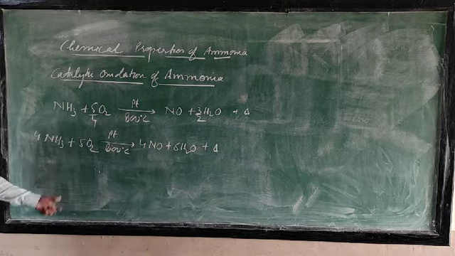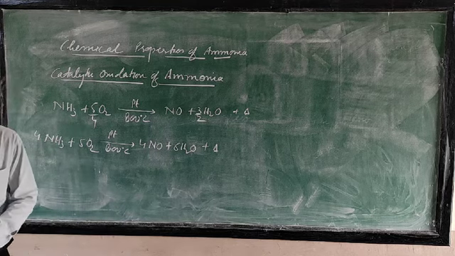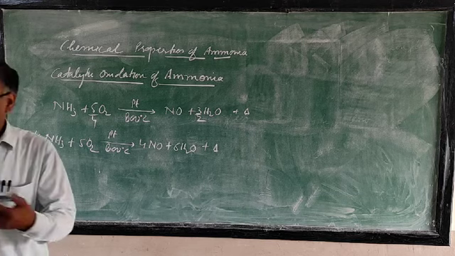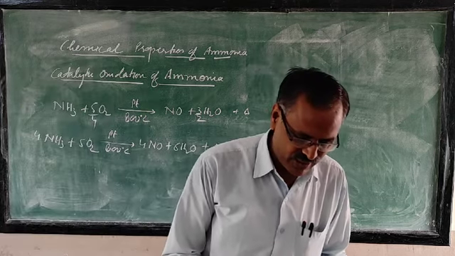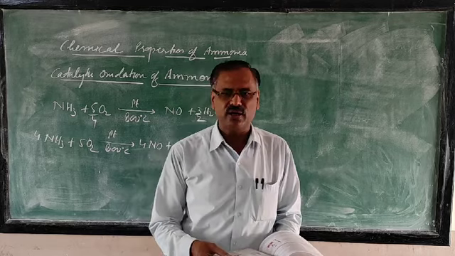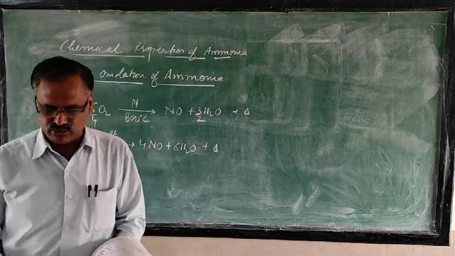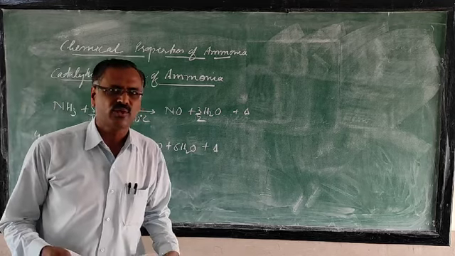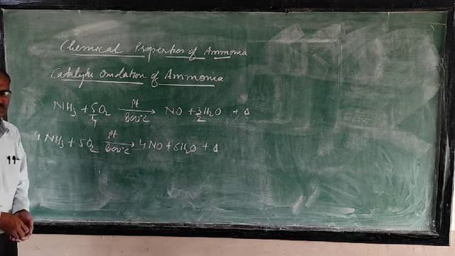So this is the catalytic oxidation of ammonia, and this is the starting reaction of the Ostwald process. Just underline in your book, page number 171, that this is the starting reaction of the Ostwald process. In the coming topic, you will study the manufacture of nitric acid by the Ostwald process. In that, this is the starting reaction.